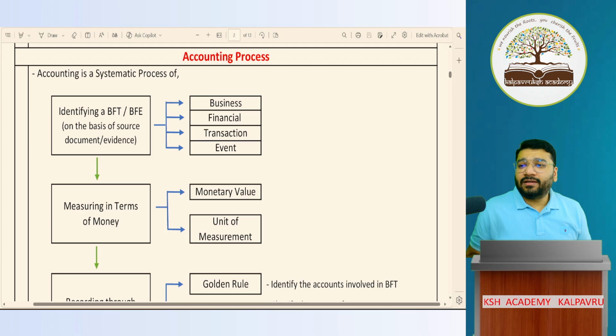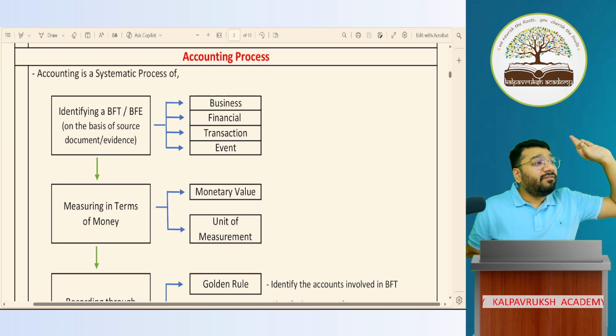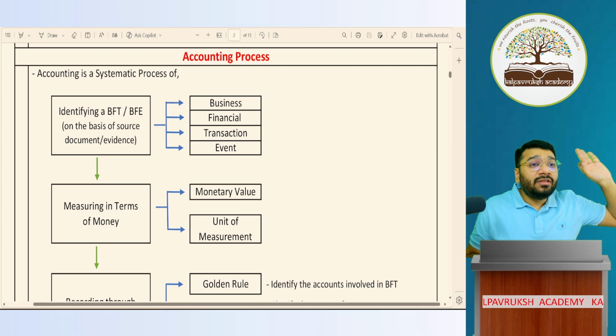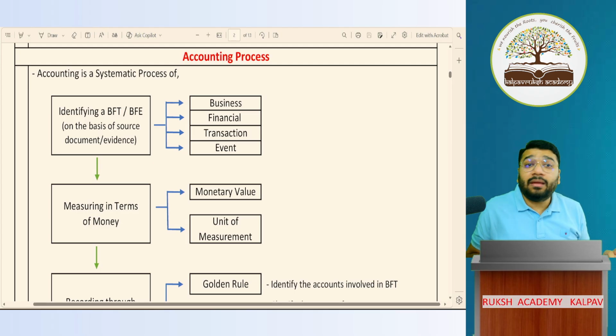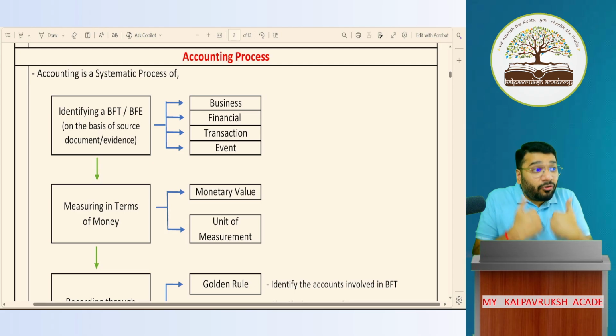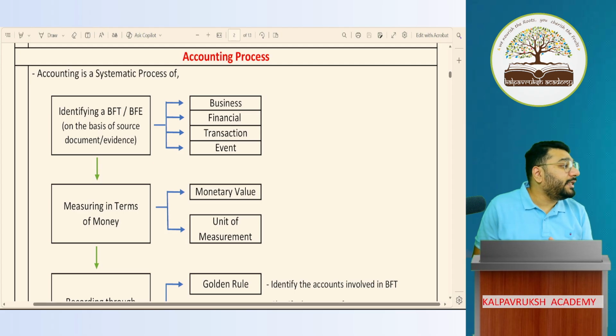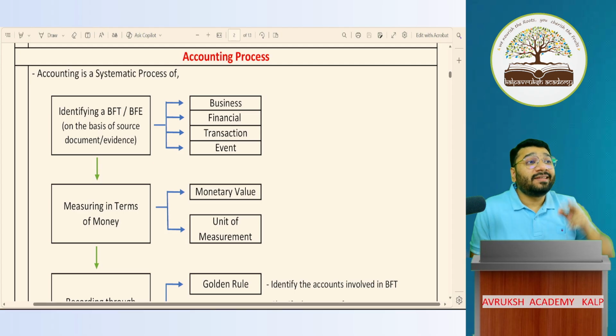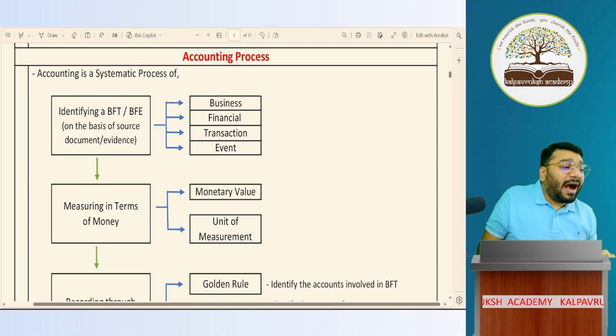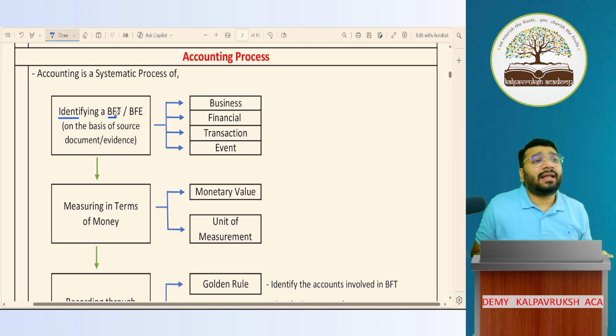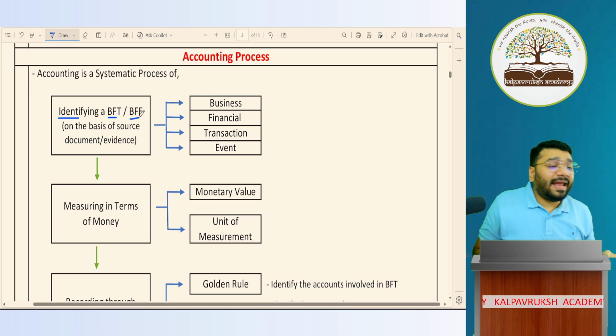Guys, accounting is a systematic process. It is not a random process where I can do whatever I feel like doing. Boss, we have a system in place. This system has been created by the accounting bodies across the world. They've come out with a proper system, and they've given it to us to follow in our day-to-day routine. So accounting is a systematic process of identifying a business financial transaction or a business financial event.